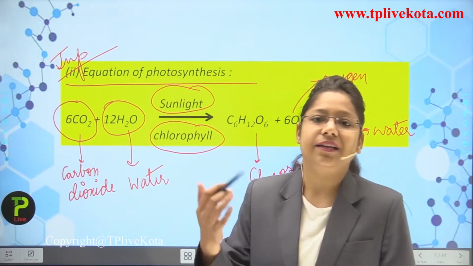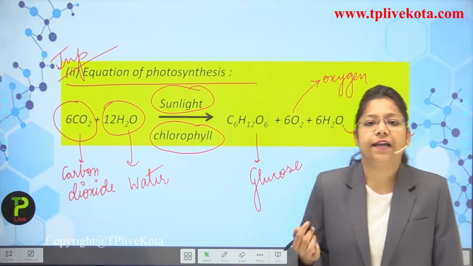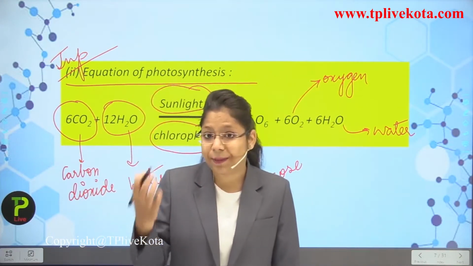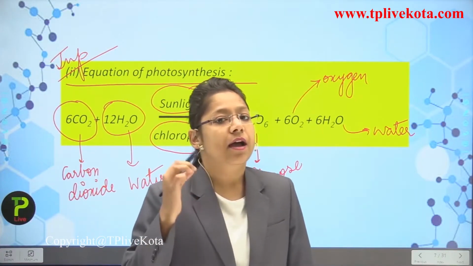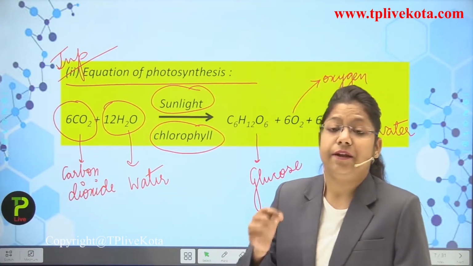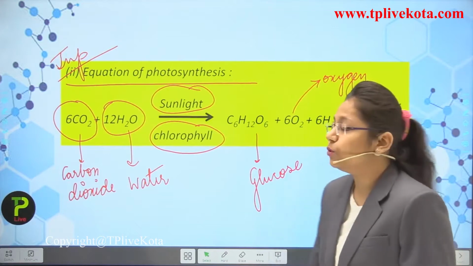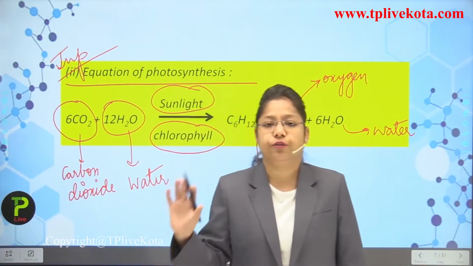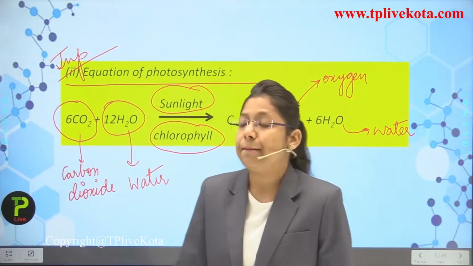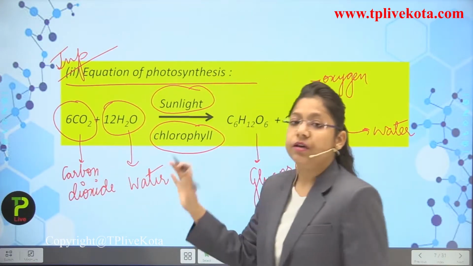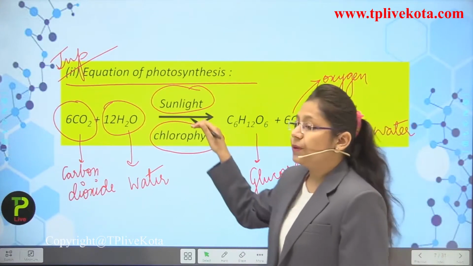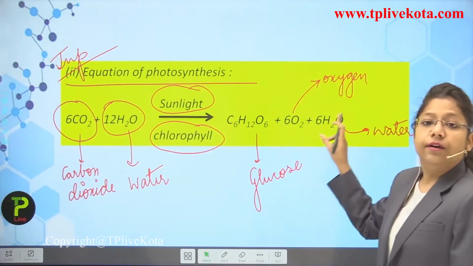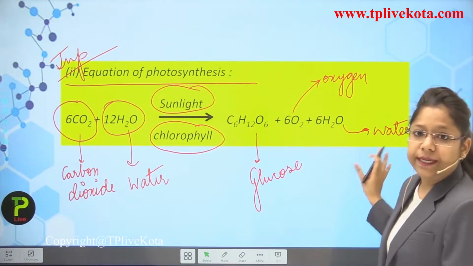Now, why is there a need to produce glucose? Actually, the vegetables or the fruits which are prepared by a plant contain glucose and water as well. Okay, students? So, are you understanding the whole procedure? I am repeating the equation of photosynthesis again. Carbon dioxide and water combine, and in the presence of sunlight as well as chlorophyll, they form what? Glucose, water and oxygen.